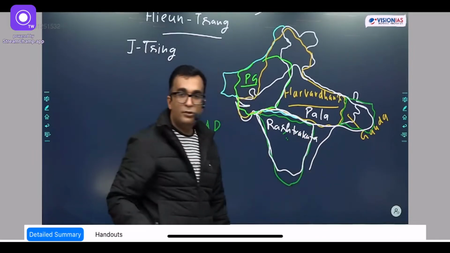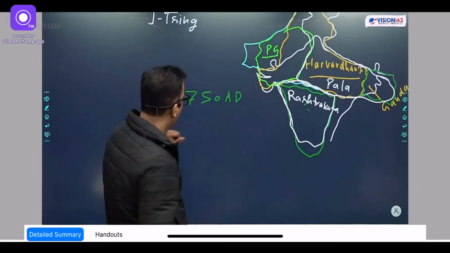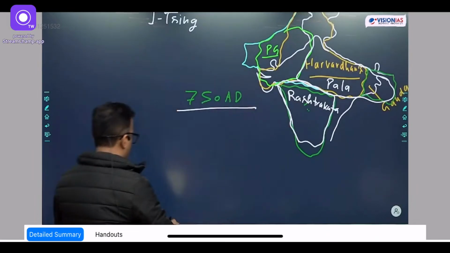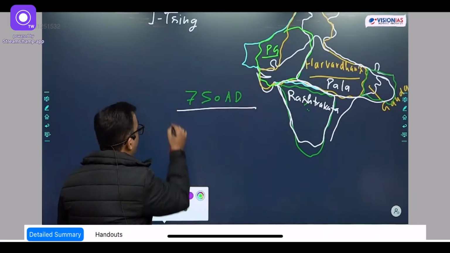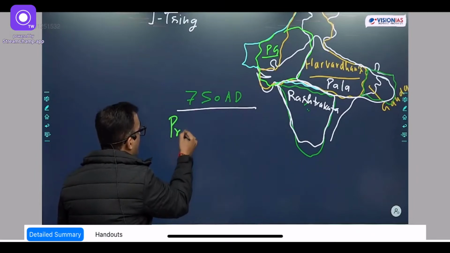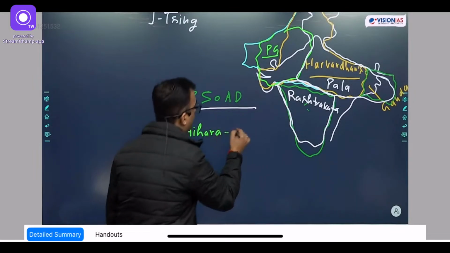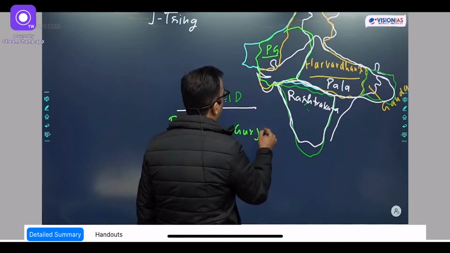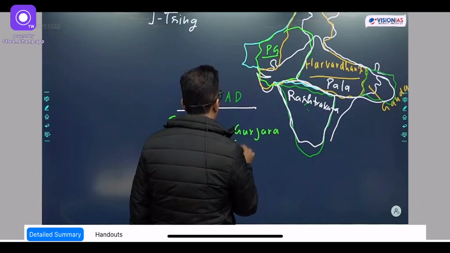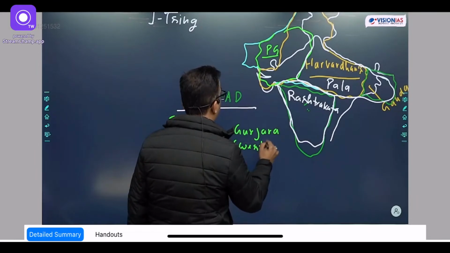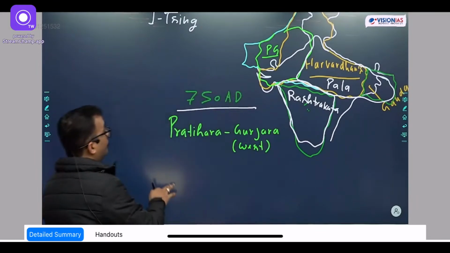So these 3 dynasties are emerging, and let's write over here. By 750 AD, Pratihar Gurjar emerged in the west.